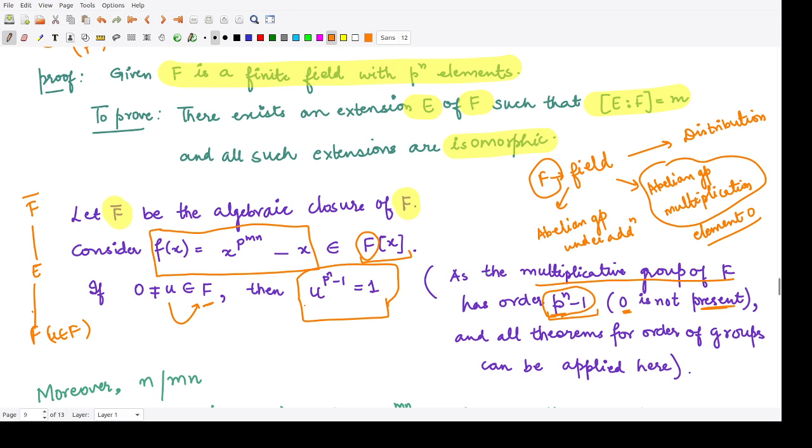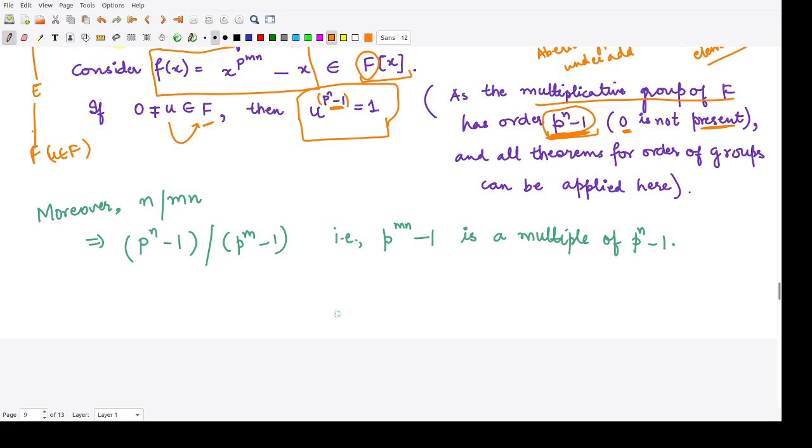So u to the power p to the power n minus 1, this is the power, and this was the order of this abelian group. So this is same as this quantity. So that means we say the order of this element is also the same. Now it is quite obvious that n would divide mn. That is obvious, right?